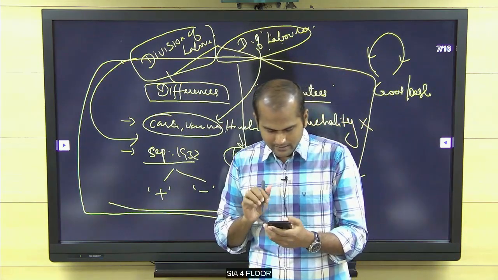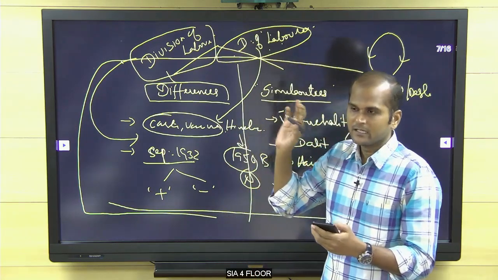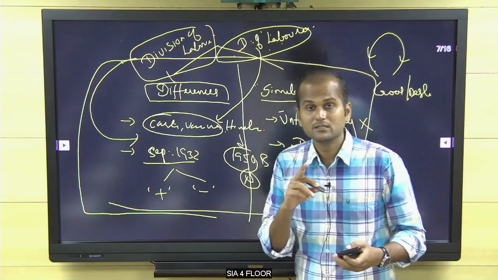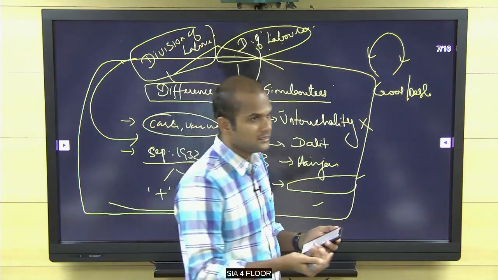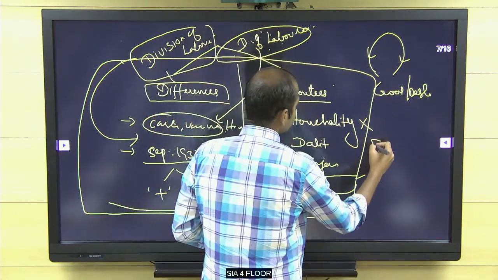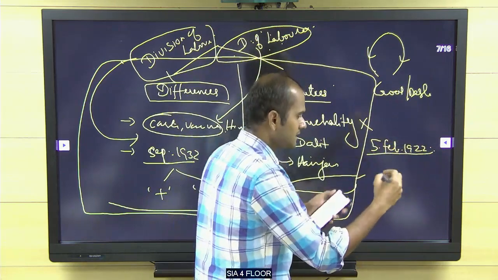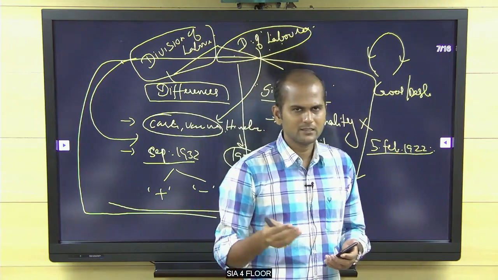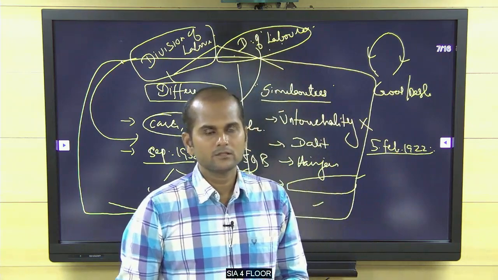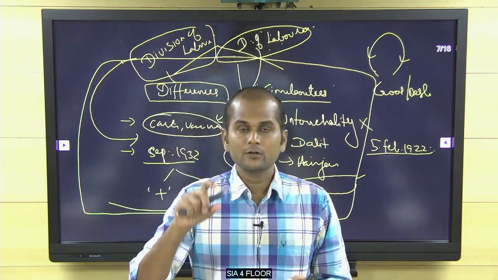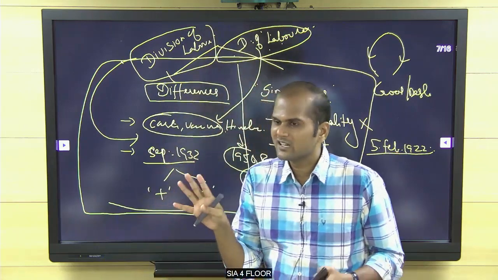And ninth question, critically examine the abrupt withdrawal of the non-cooperation movement. When the non-cooperation movement was withdrawn abruptly, the word is important. Chauri Chaura incident. Here it is better to memorize the date, 5th Feb 1922, Chauri Chaura. After Chauri Chaura, immediately he withdrew this. Otherwise, there is no need to remember and reproduce that date. After the Chauri Chaura incident, abruptly withdrawn. Now you have to critically examine. The question is whether the withdrawal is good or bad.